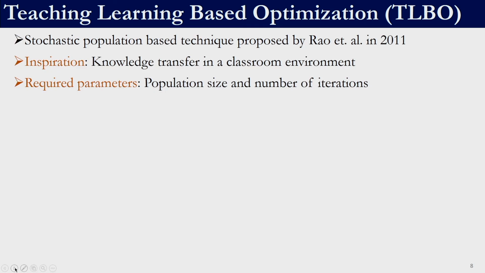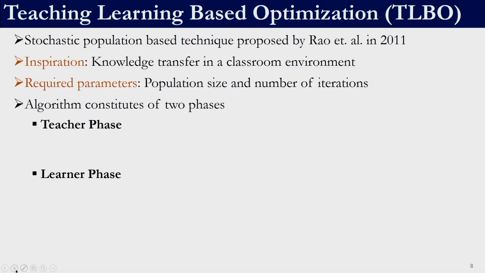If we want to use TLBO, we need to fix a population size, which is an integer, right? Basically, we will be working with that number of solutions at any given point of time. That is population size, and then we have a number of iterations, which basically tells when to stop the algorithm. If we look at a classroom environment, the teaching usually happens in 2 phases: the teacher phase and the learner phase. In the teacher phase, the students learn from the teacher, whereas in the learner phase, the students interact among themselves and try to increase their knowledge, right? So TLBO mimics these 2 phases, teacher phase and learner phase.